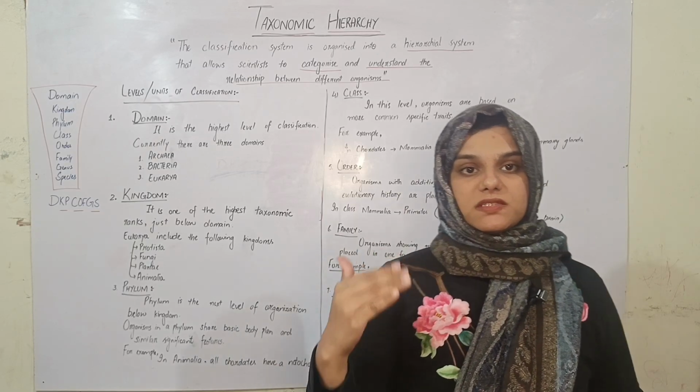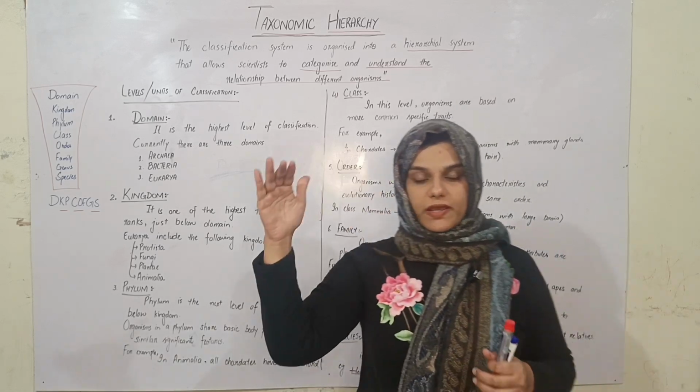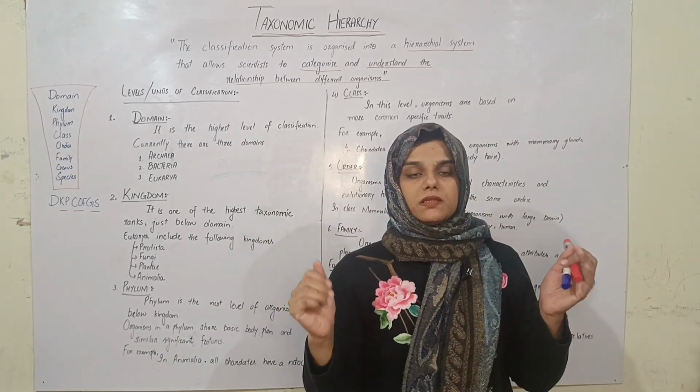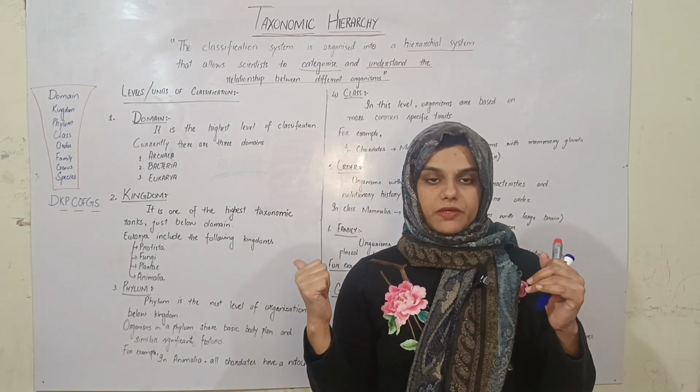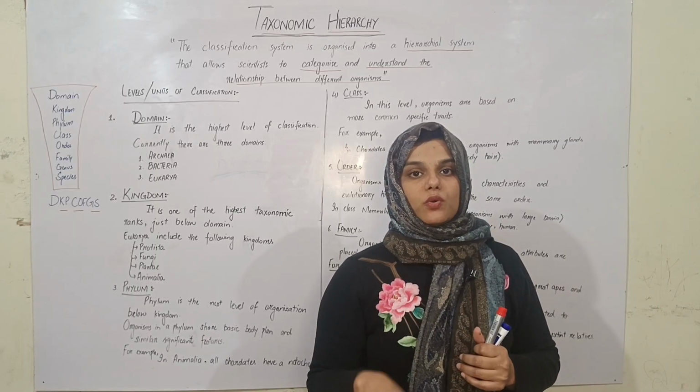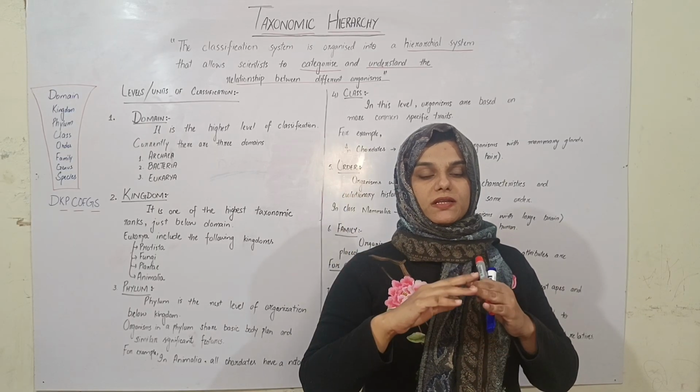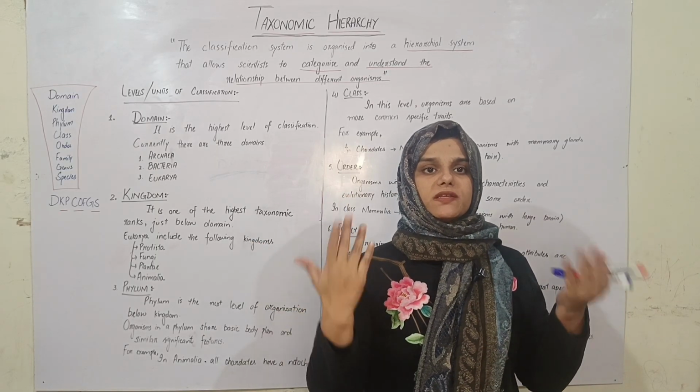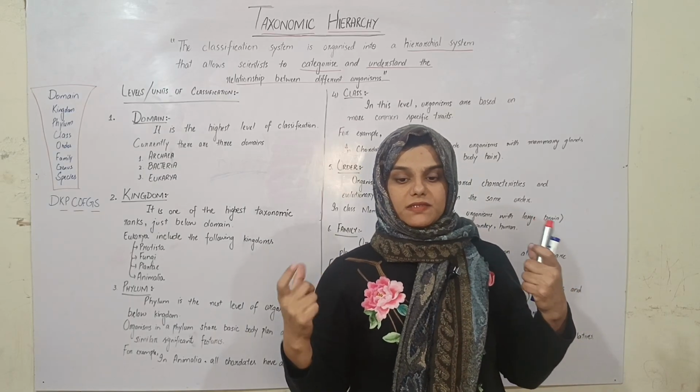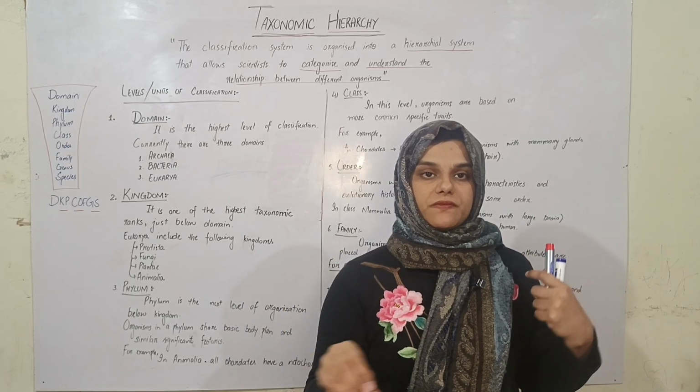Now, the system has been divided in a way that the highest rank is more diverse. For example, the highest rank of the taxonomic hierarchical system is domain, and the lowest is species. So in domain, the organisms are very widespread. A lot of organisms are present in a domain, as compared to species, which is specific to an individual.